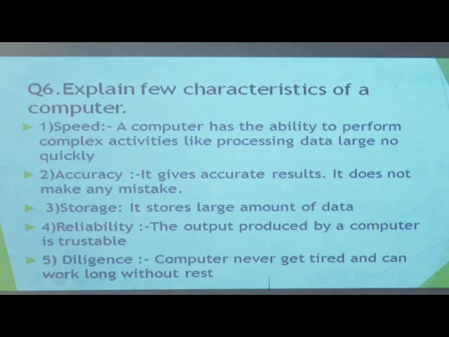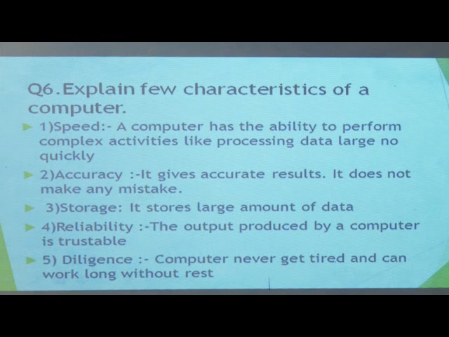Next, explain a few characteristics of a computer. What is the characteristic of the computer? First is speed. A computer has the ability to perform complex activity like processing large amounts of data quickly.